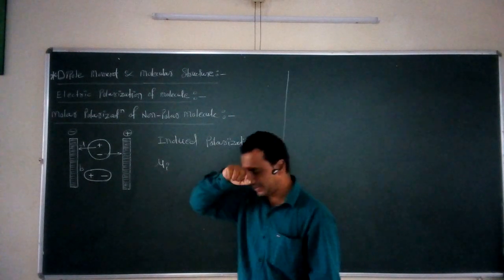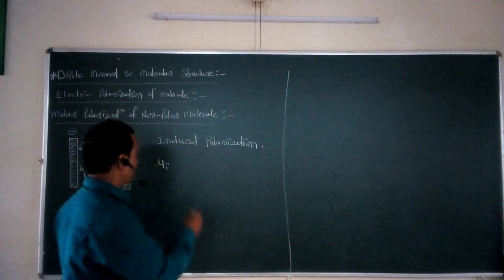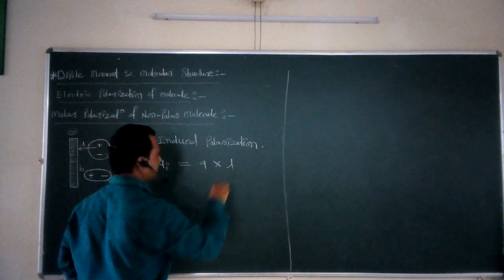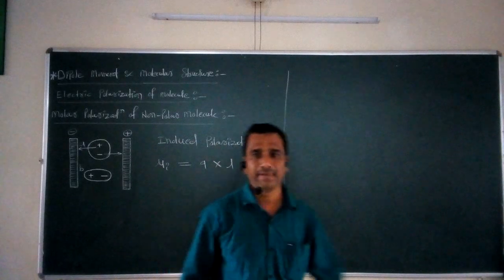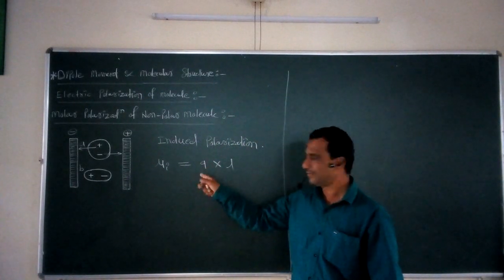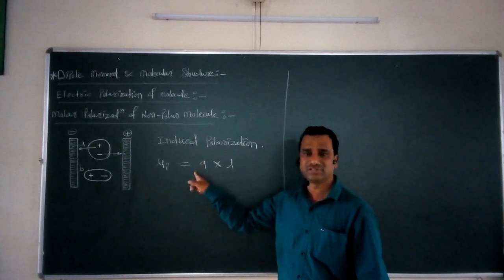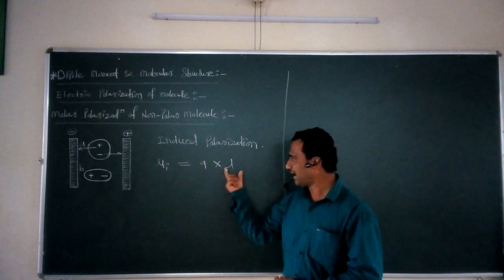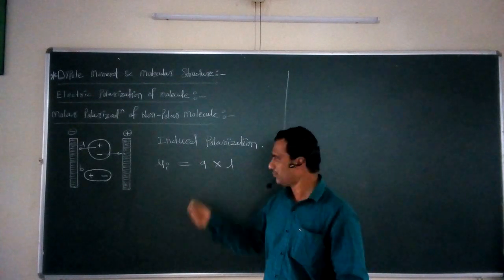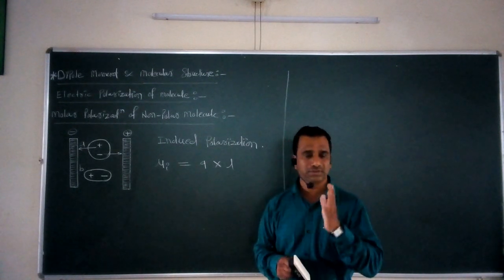So mu I is equal to Q into L. Again the same equation: the induced dipole moment is equal to the product of the charge on the positive center and that on the negative center, and L is the distance of separation between the centers of the two charges.